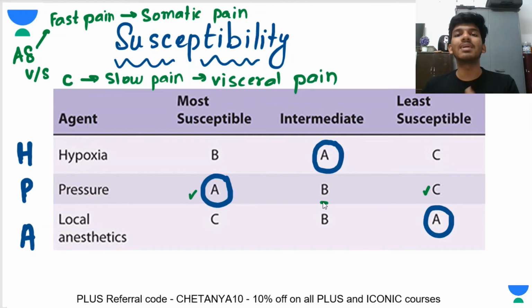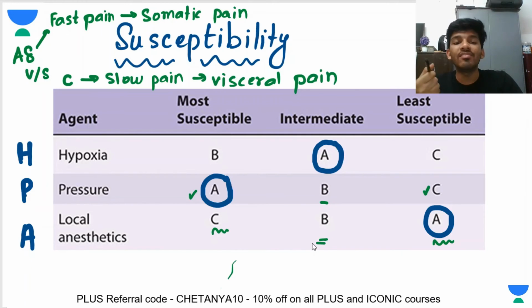So the most susceptible fibers to local anesthesia are the visceral pain fibers, that is type C fibers, and the least susceptible are type A fibers. Am I clear in building this understanding for you? Okay, great. So that is one thing you have to remember, to correlate. And then intermediate is again type B.